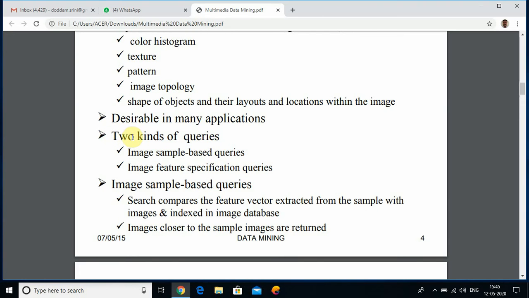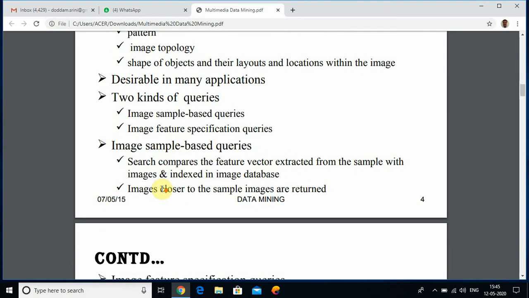It consists of two kinds of query. The first is image sample based queries, and the second is image feature specification queries. In image sample based queries, the search compares the feature vector extracted from the sample with the images indexed in the image database.